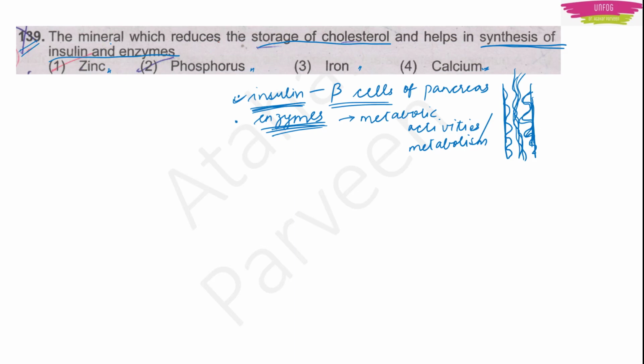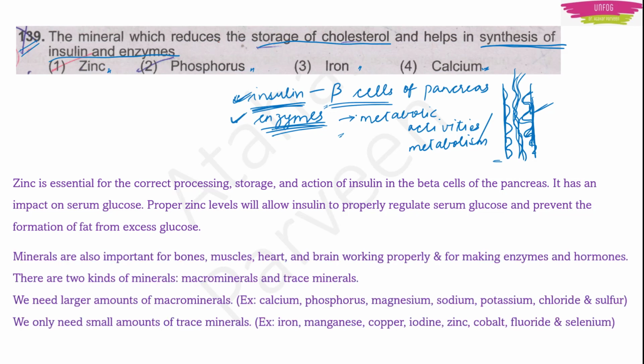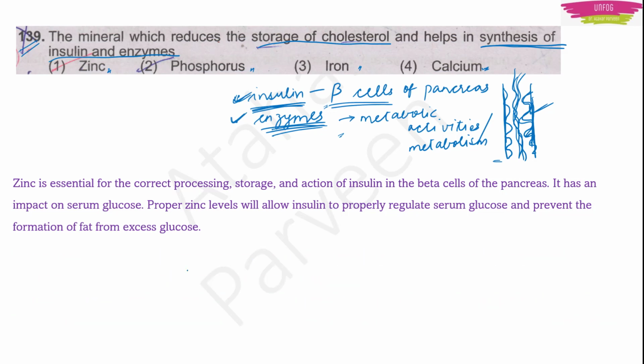Now here he is asking the name of the mineral which reduces the storage of cholesterol and helps in the synthesis of insulin and enzymes. So the answer is zinc. Okay, so zinc is the mineral which will help in reducing these cholesterol and produces the insulin and enzymes. It helps in producing insulin and enzymes.